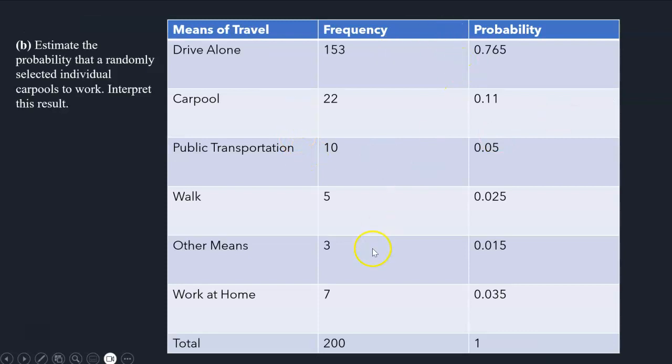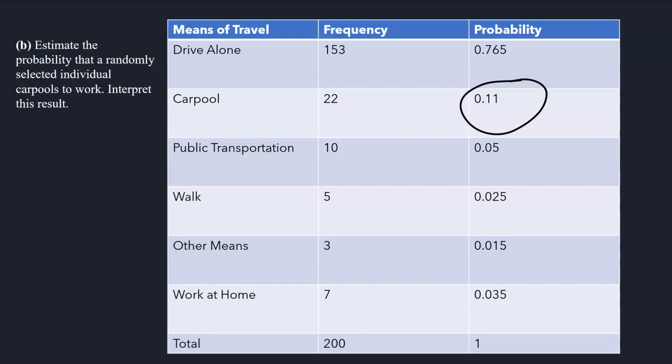All right, so I typed all that in a table, and the next part was to estimate the probability that a randomly selected individual carpools to work. The probability of carpooling to work is 0.11. So we would say the probability that a randomly selected person carpools to work is 0.11. What does that mean? That's 11 hundredths. So that means out of 100 people asked, we can expect 11 of them to carpool to work.